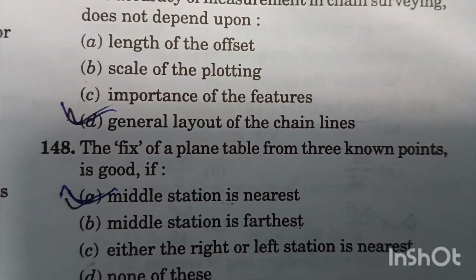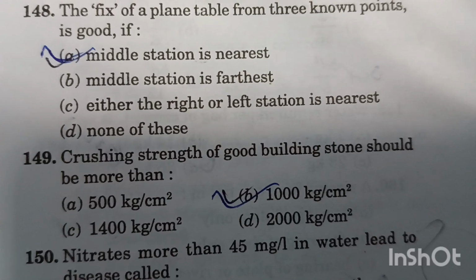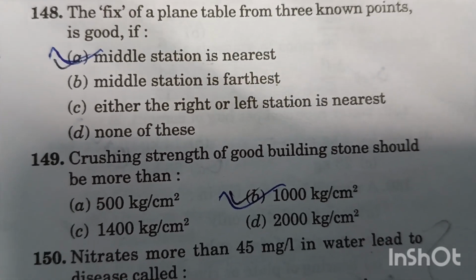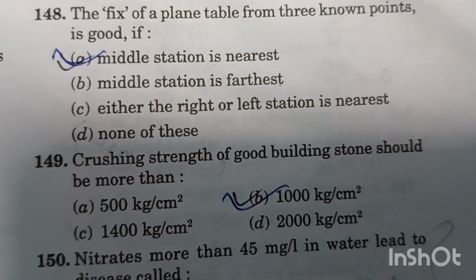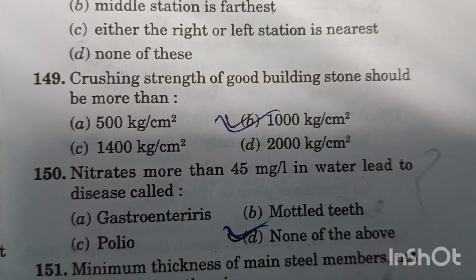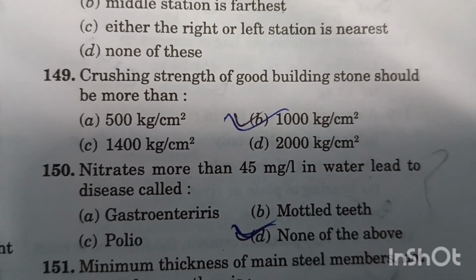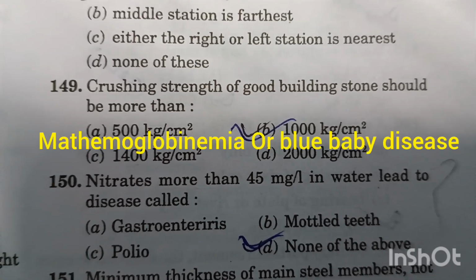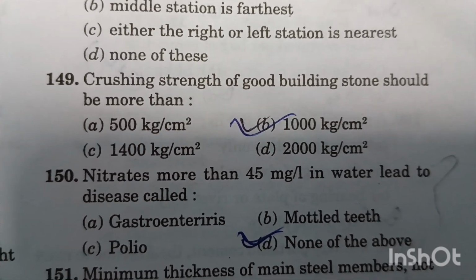Option A is right answer. Question number 149. Crushing strength of a good building stone should be more than 1000 kg per centimeter square. Option B is right answer.